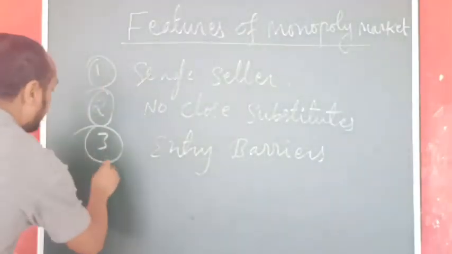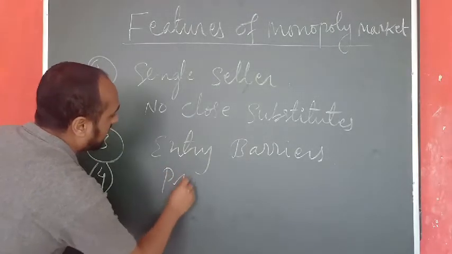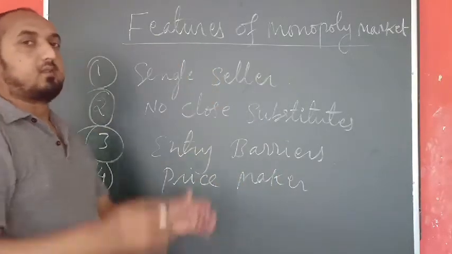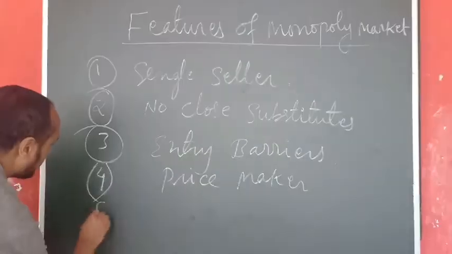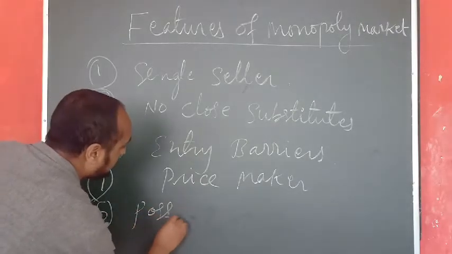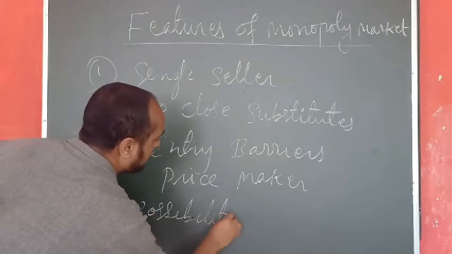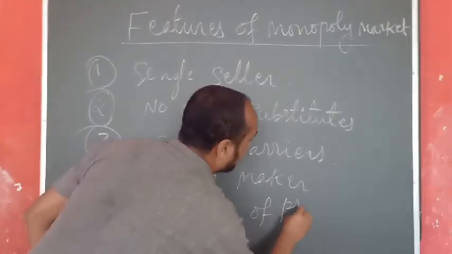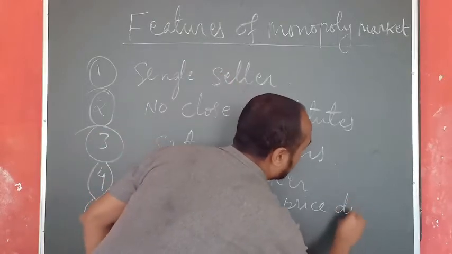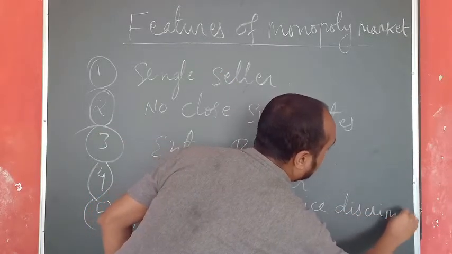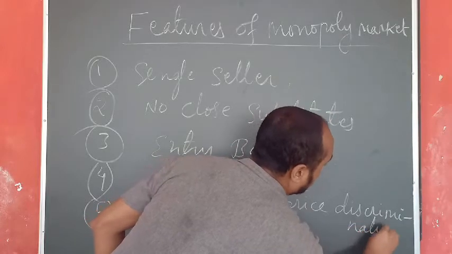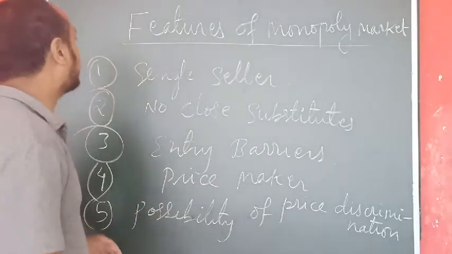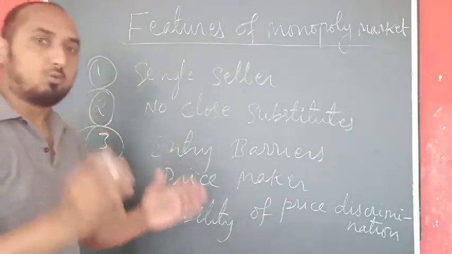Number 4 we have price maker, and the number 5 features we have possibility of price discrimination. So I will discuss these different features one by one.